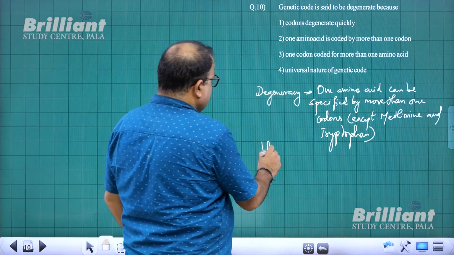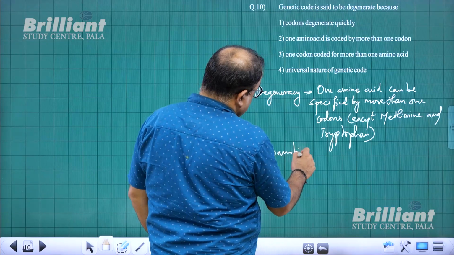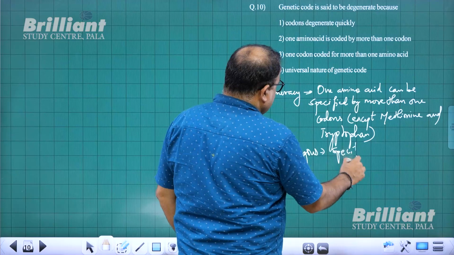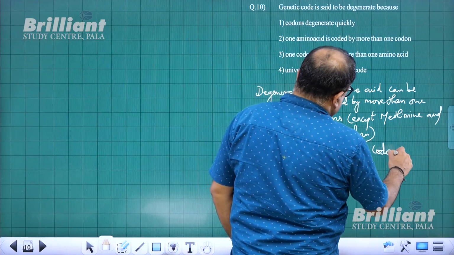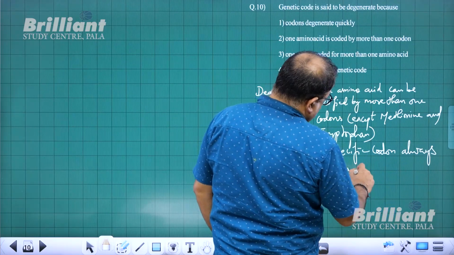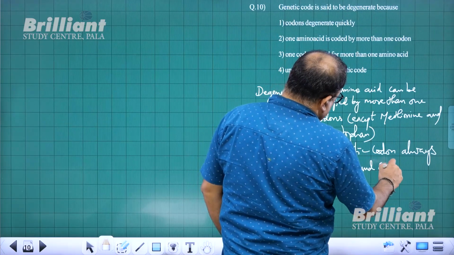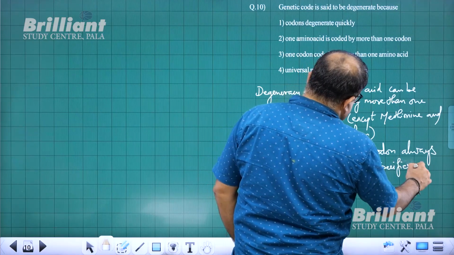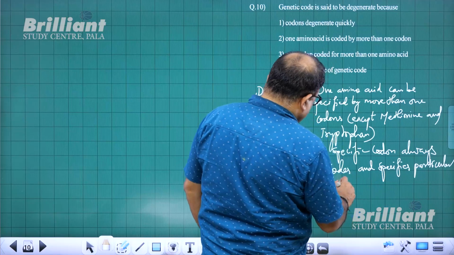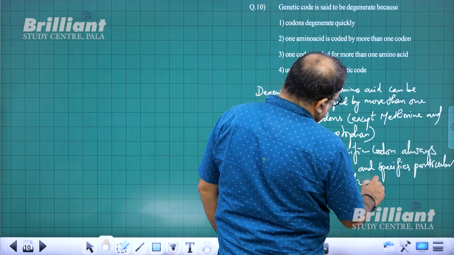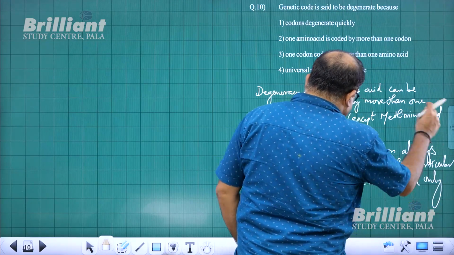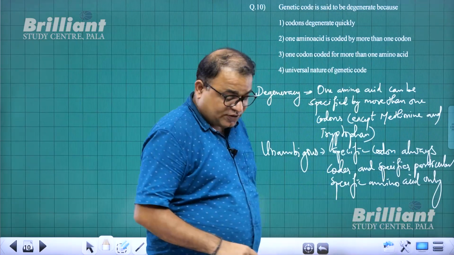Then there is another word which is called unambiguous. Unambiguous, where a specific codon always codes and specifies a particular specific amino acid only. So these are the two features that we broadly see.